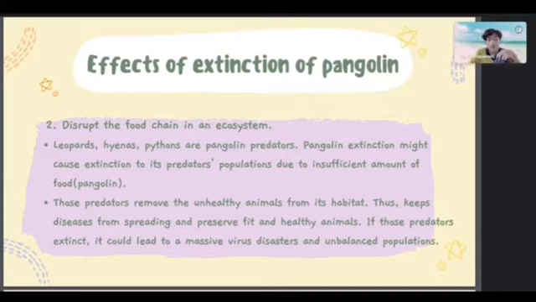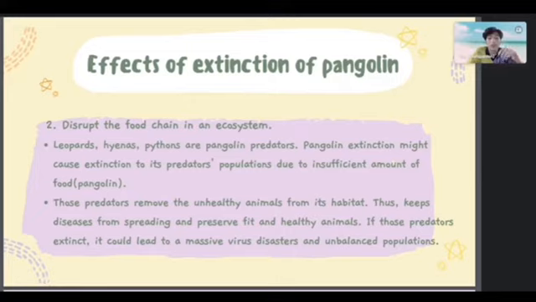Those predators function as the controller for the population of herbivores, so that the population will not exceed its carrying capacity in a habitat. Apart from that, those predators function as removers of unhealthy animals in a habitat.